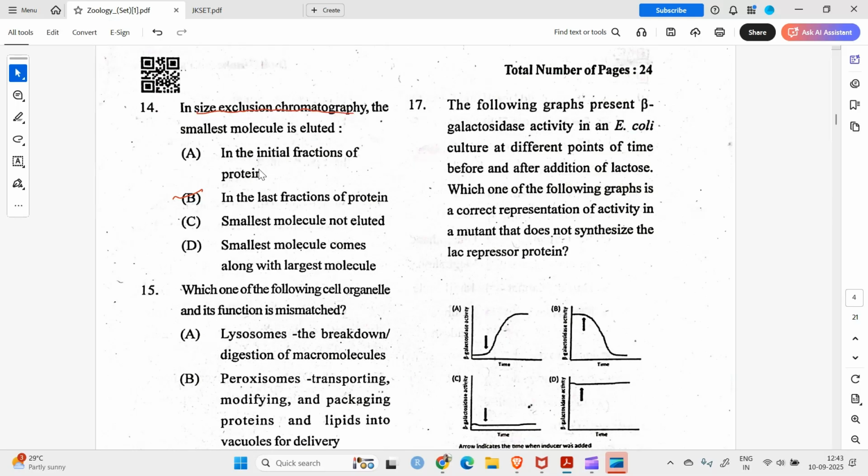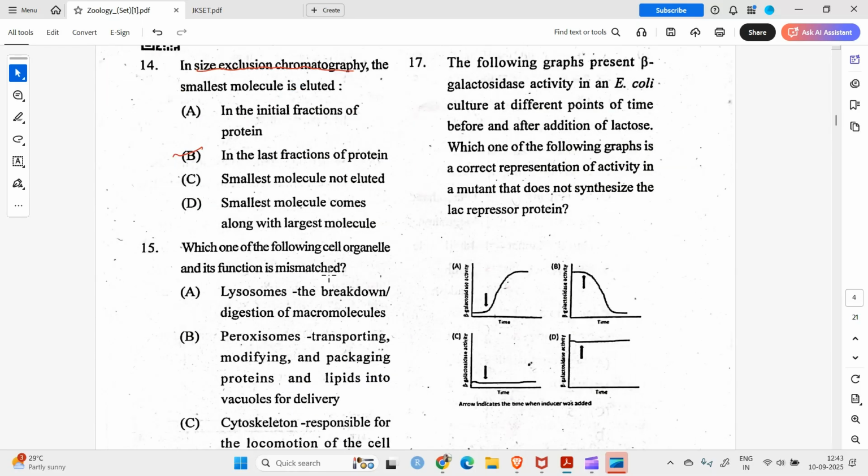or gel exclusion chromatography, the smaller molecules go through the pores that are present in the matrix, while the larger molecules do not go into the pores and they directly come out of the chromatography apparatus. Okay.